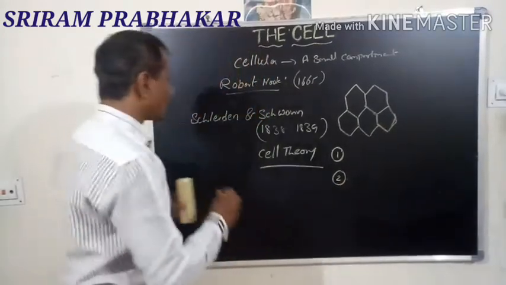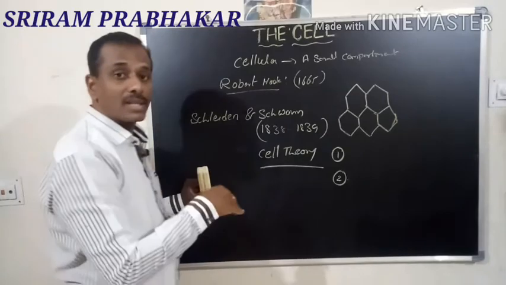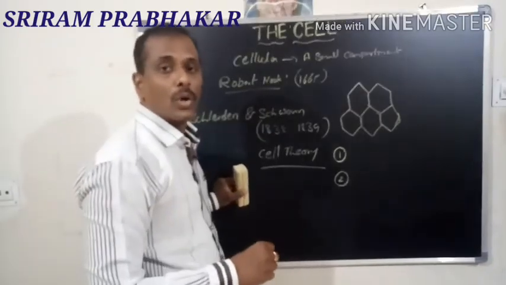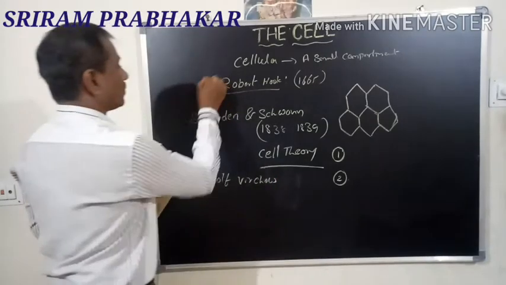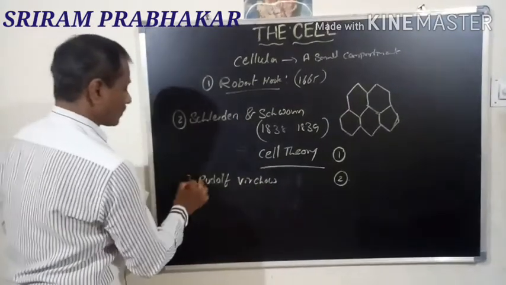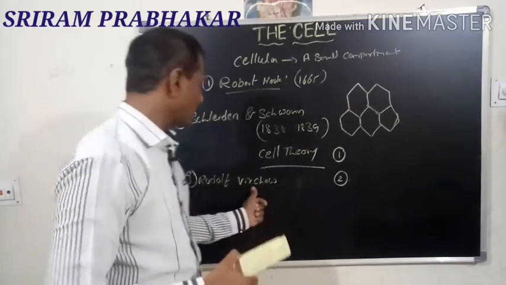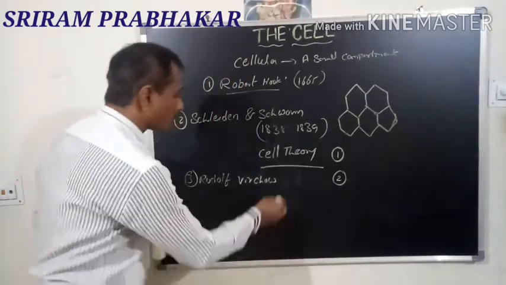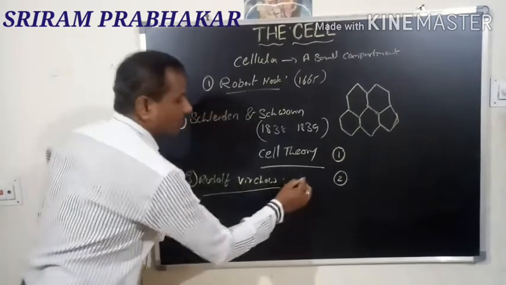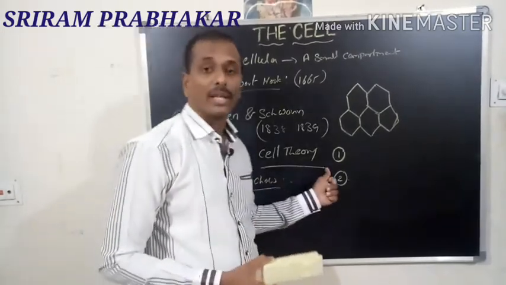Then the third one is given by another scientist. His name is Rudolf Virchow. The third scientist, his name is Rudolf Virchow. He proposed another thought to the cell theory.